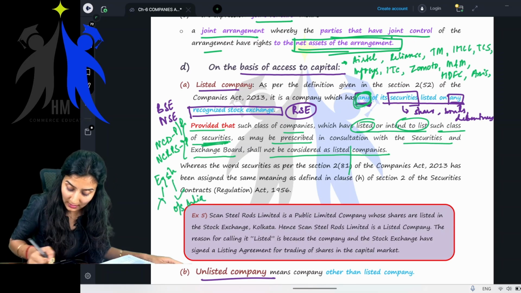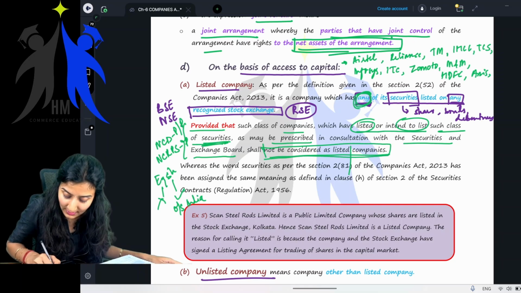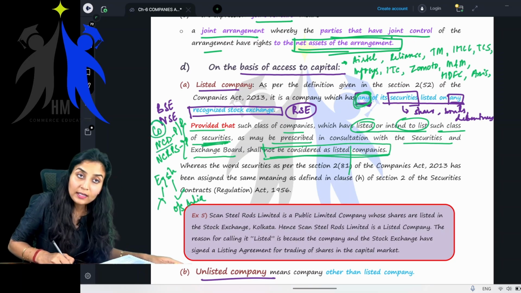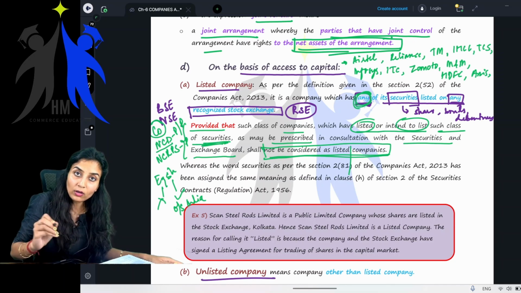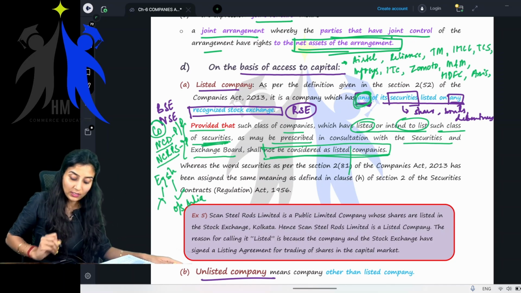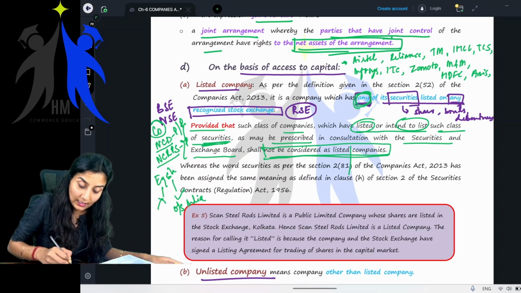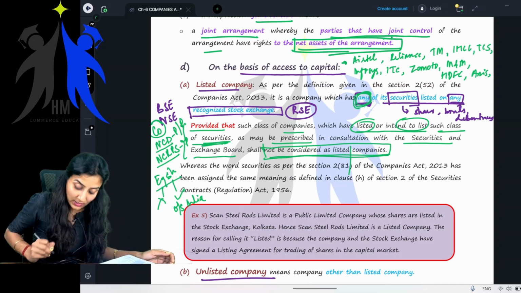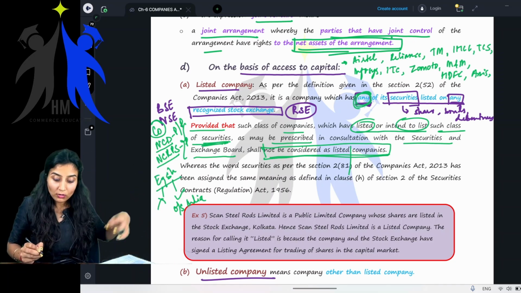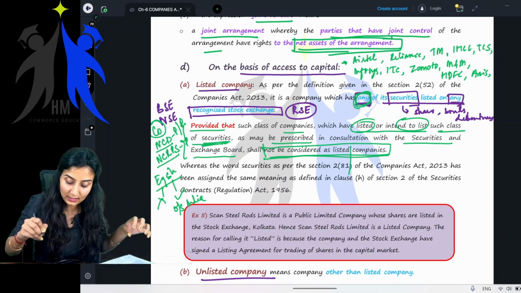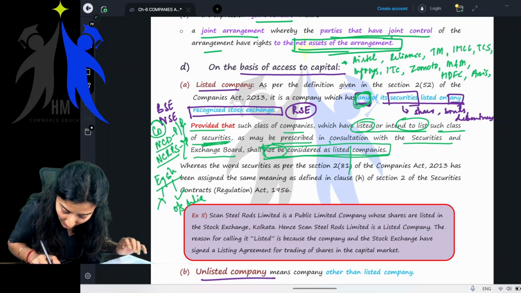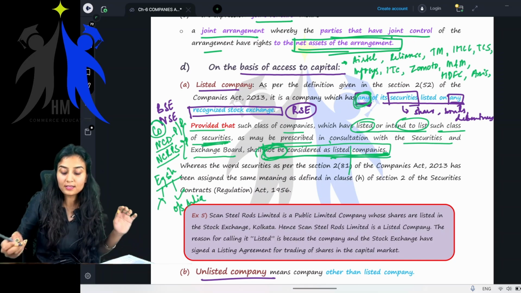All of these companies are excluded and shall not be considered as listed companies.